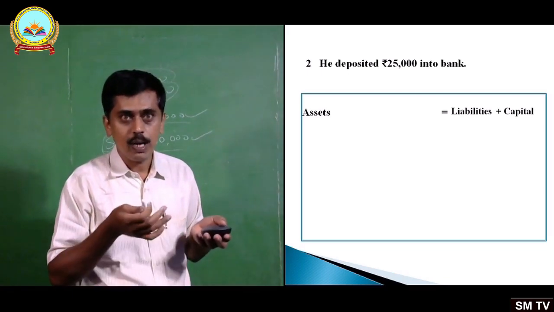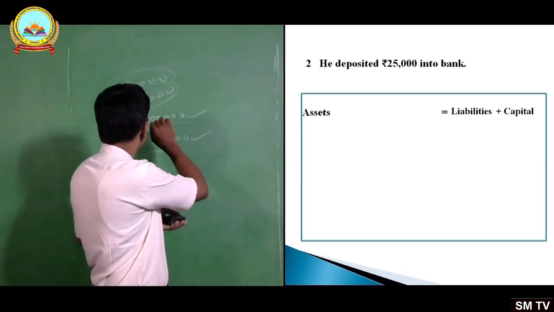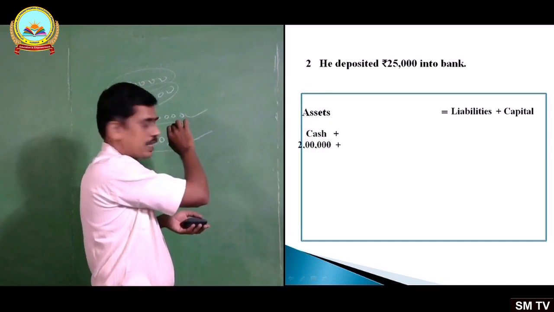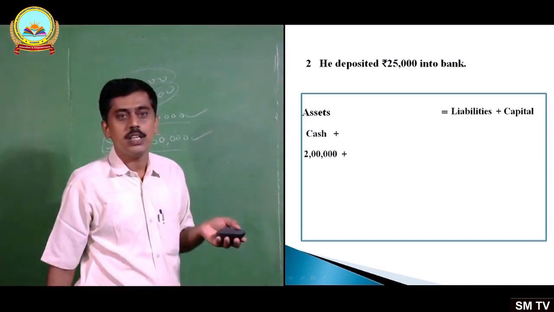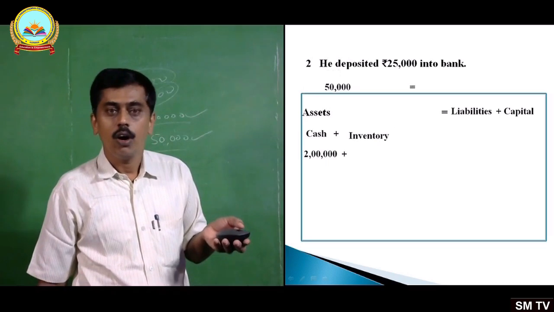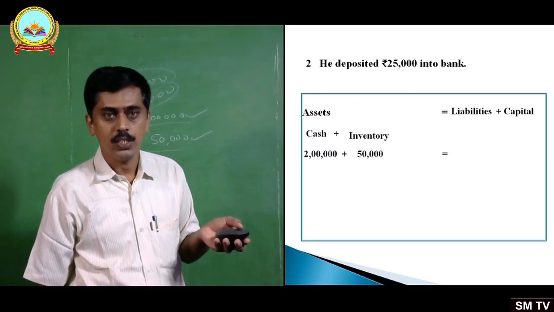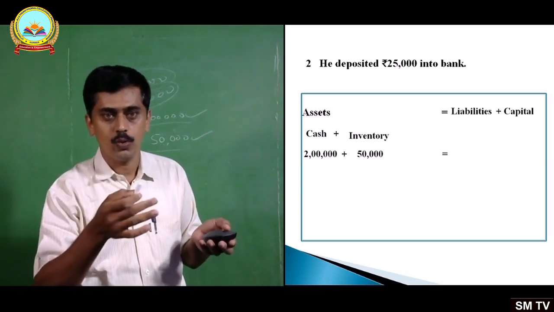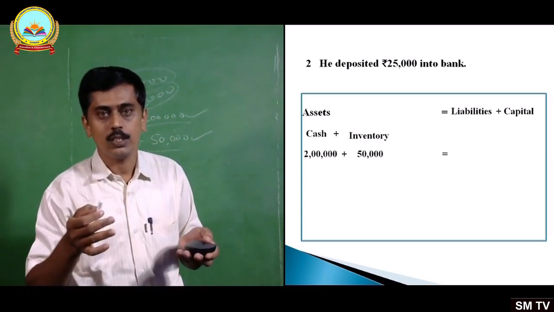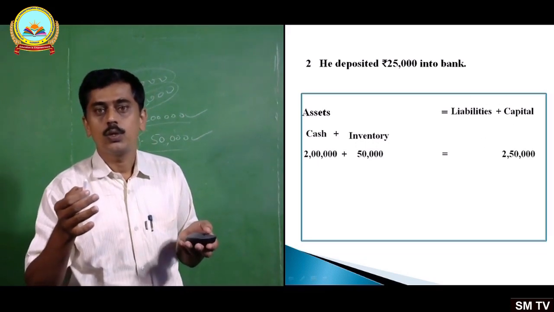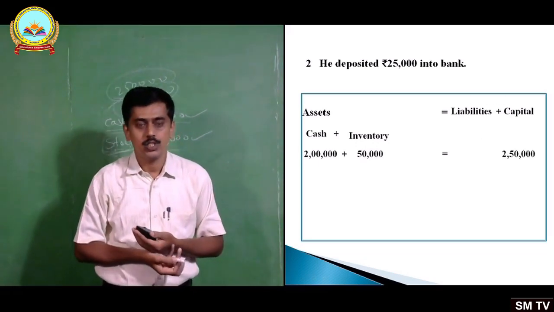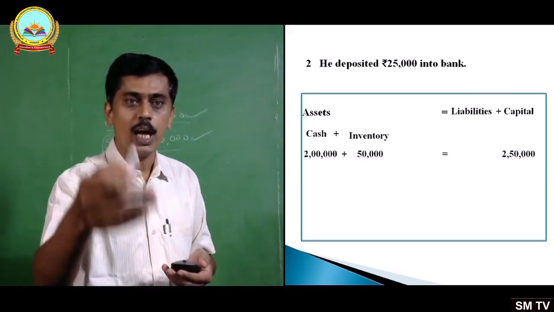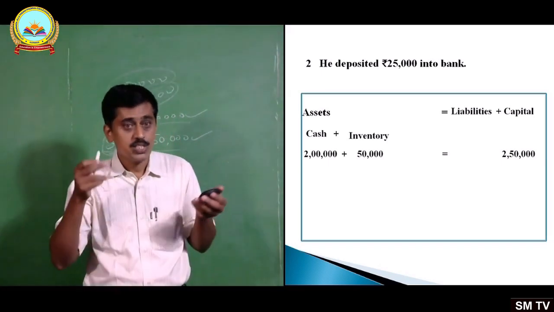What are the assets available with Naresh now? One is the cash, isn't it? Cash rupees 2 lakh, and the other one is inventory or stock rupees 50,000, isn't it? This we have seen in the last transaction. Cash 2 lakhs, inventory 50,000 equals 2,50,000 capital, no liability. This is the existing situation, or the situation before the happening of that second transaction.